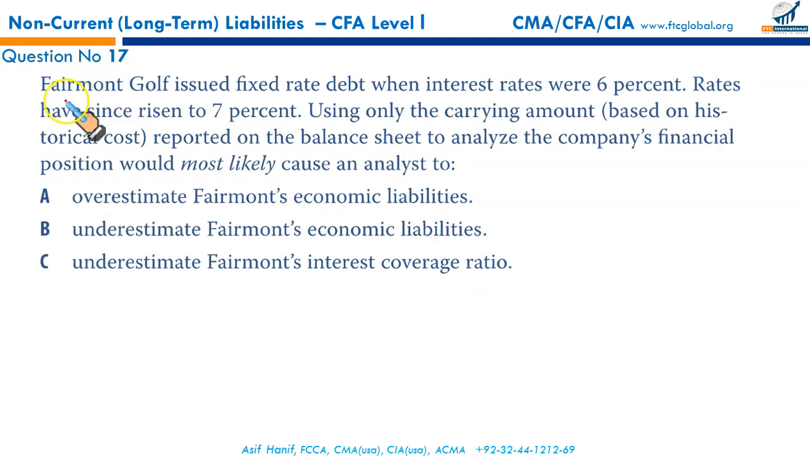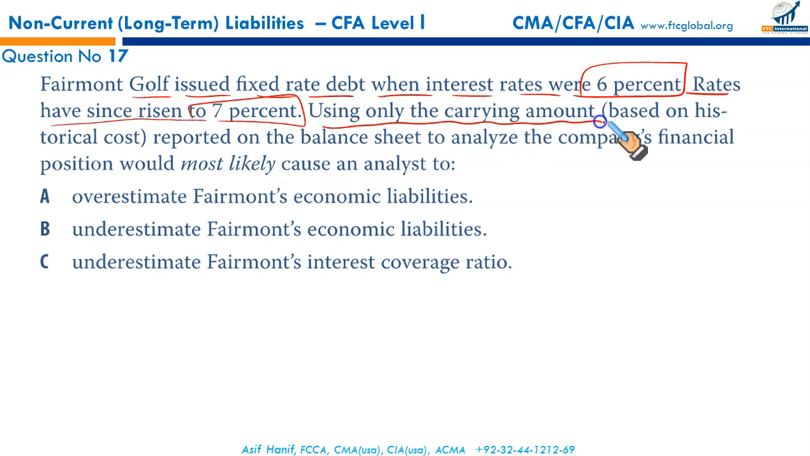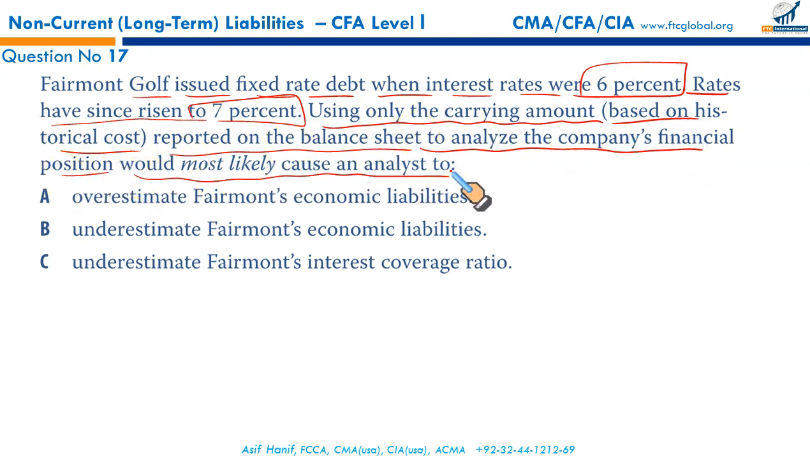Next, Fairmont Golf issued fixed rate debt when interest rates were 6%. Rates have since risen to 7%. Using only the carrying amount based on historical cost reported on the balance sheet to analyze the company's financial position would most likely cause an analyst to do what? What has happened? Your interest rates when the bonds were issued were 6%.